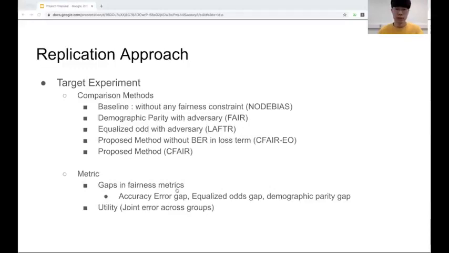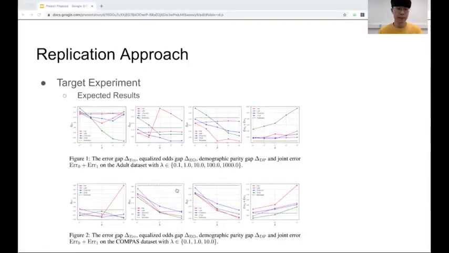We will reproduce the experiment done by the authors as follows. With these comparison methods, we will measure gaps in fairness metrics and utility to prove that this work can achieve multiple metrics at the same time without harming utility. And these are the expected results. The green line is for the proposed method, and the rest of the lines are for competitors. So we will try to reproduce this result.